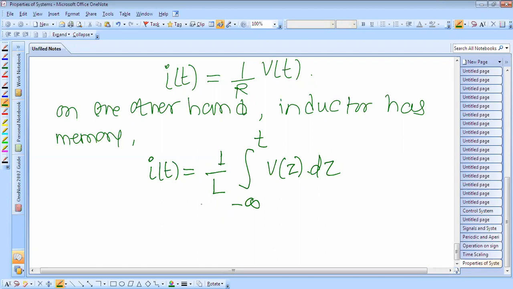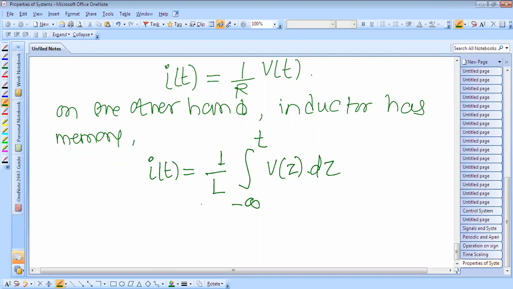So unlike the current flowing through the resistor, the current flowing through the inductor at time t depends on all the past values of the voltage applied. Unlike the resistor, in which the current depends on the present value of the applied voltage, in the case of the inductor, the current depends on all past values of the voltage v(t).